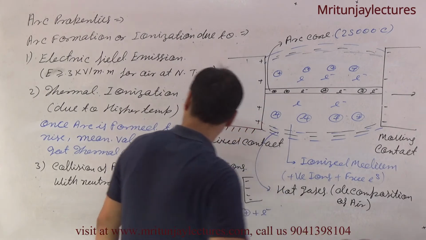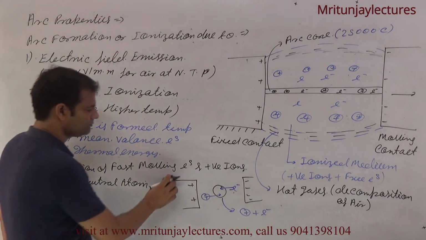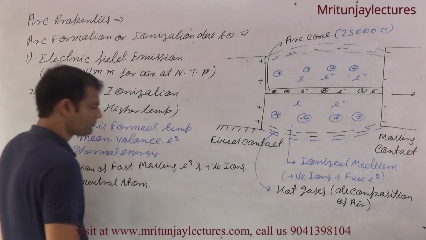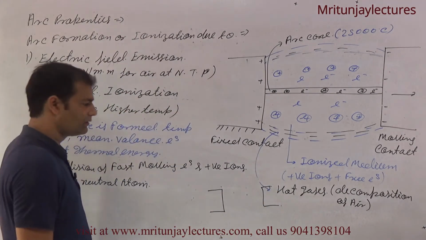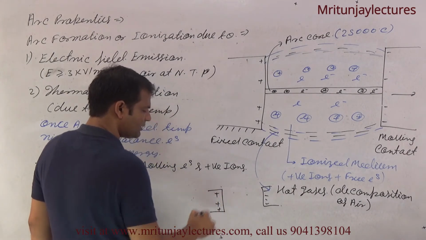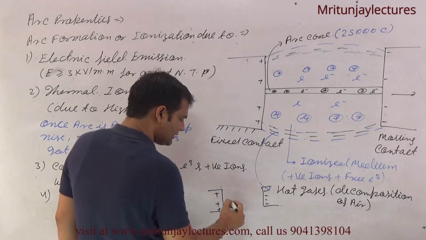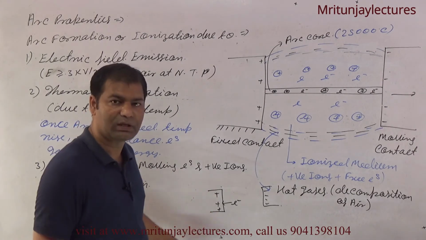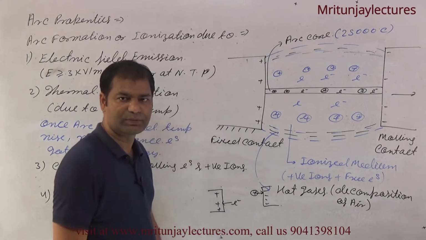And next one, fourth. This one and this one. I know that this one is the negative terminal and this one is the positive terminal. Electrons collide with the positive terminal and positive ions collide with the negative terminal.